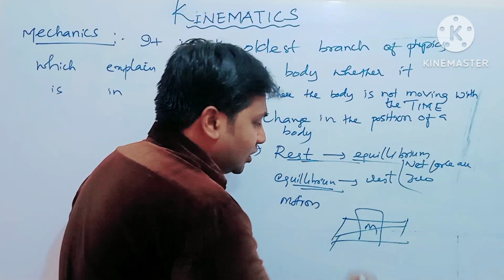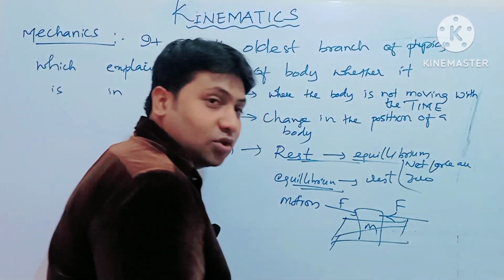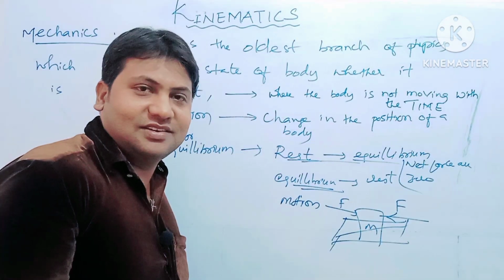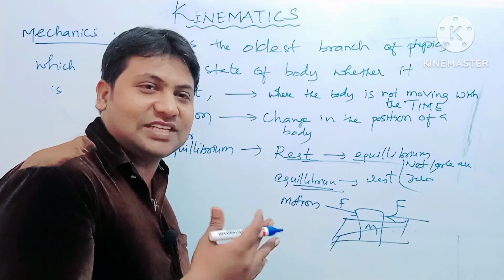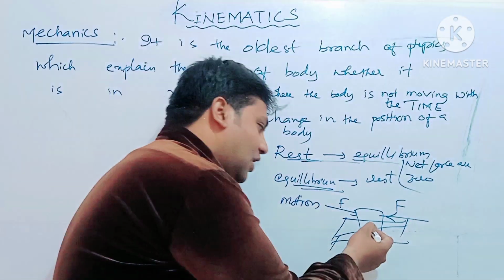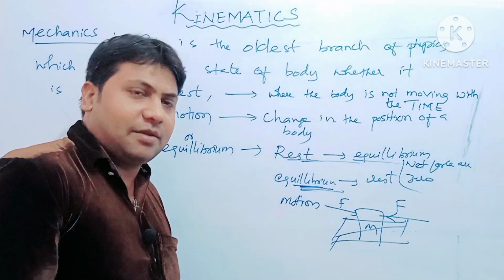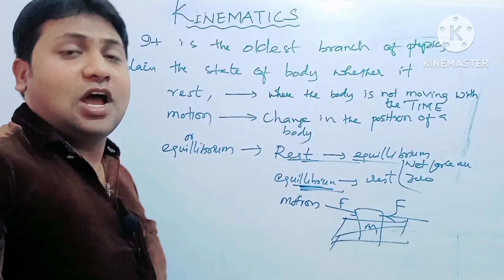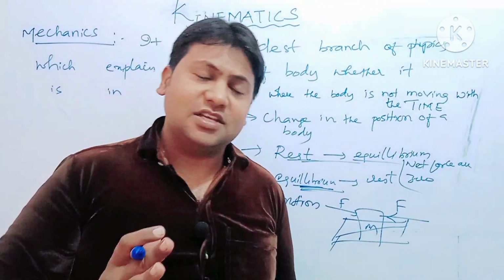A force F is acting from here and a force F is acting from here, both in opposite directions. Will the block move? No, the block doesn't move even though forces are acting. This can be termed equilibrium. And this topic will explain how a body behaves when it is in motion, when the body is moving.